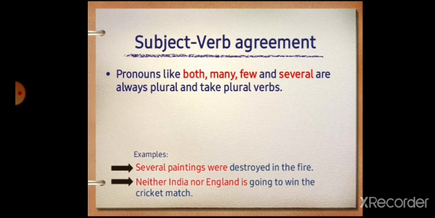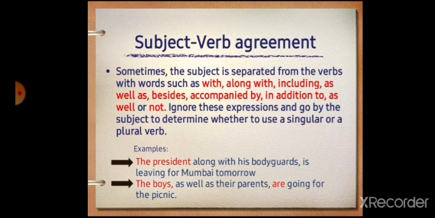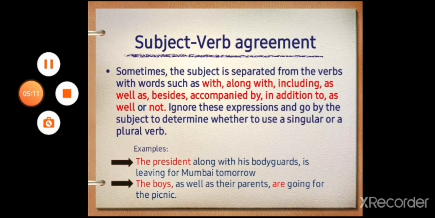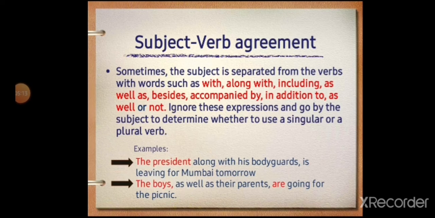Pronouns like both, many, few and several are always plural and take plural verbs. Several paintings were destroyed in the fire. Neither India nor England is going to win the cricket match. Sometimes the subject is separated from the verb with words such as with, along with, including, as well as, besides, accompanied by, in addition to.